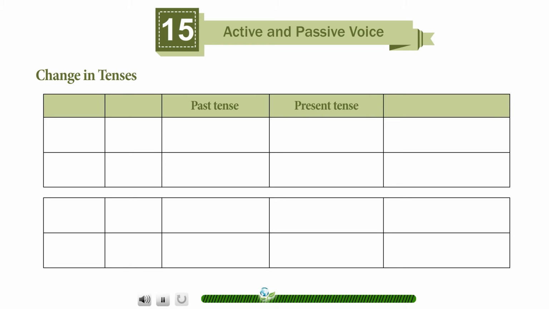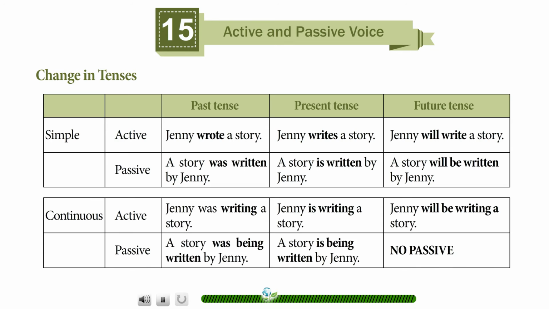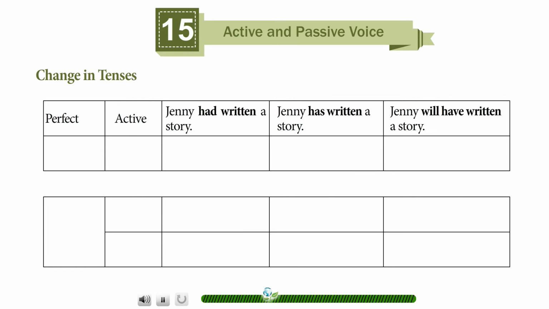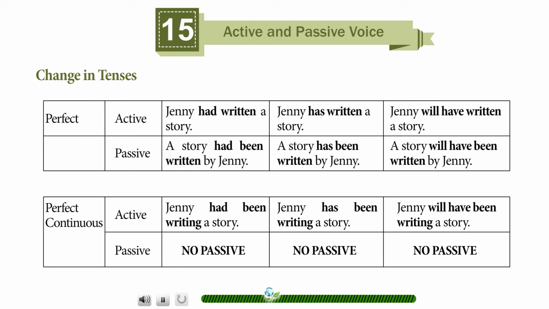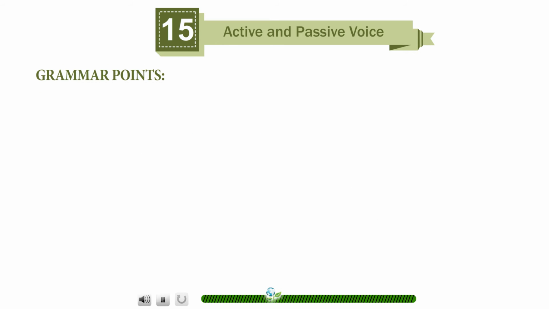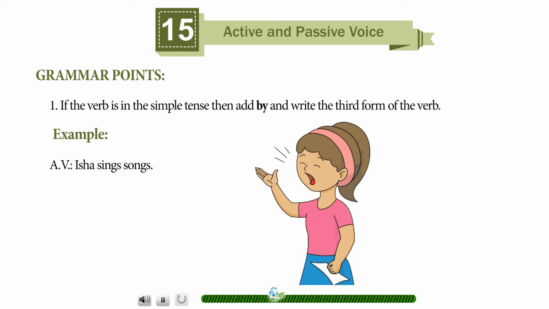Change in tenses. Past tense, present tense, future tense. Simple, active, passive. Continuous, active, passive. Perfect, active, passive. Perfect continuous, active, passive. Grammar points. If the verb is in the simple tense, then add by and write the third form of the verb. Example, active voice: Isha sings songs. Passive voice: Songs are sung by Isha.